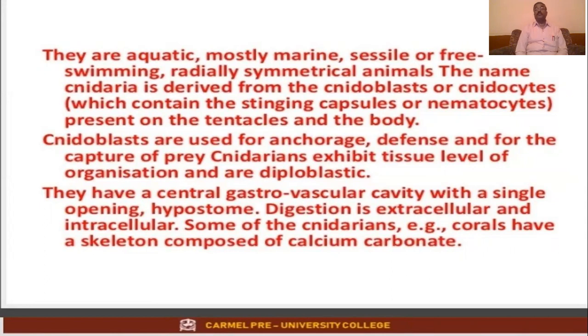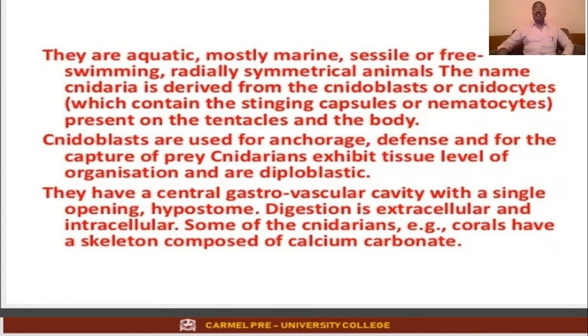Mostly marine, which means the water has more salt content. Sessile or free swimming. Sessile means they are fixed to a substratum. Free swimming means they will float in the water. They are not fixed to any substratum. Free swimming and radially symmetrical animals.